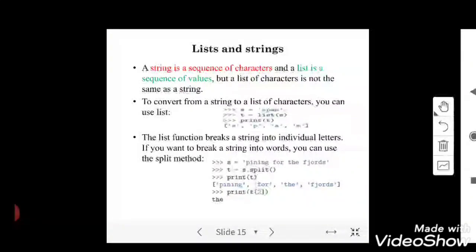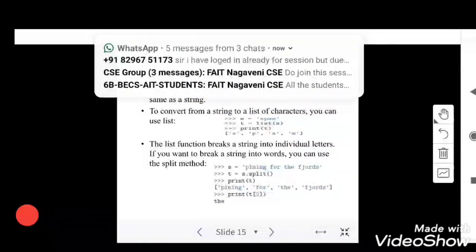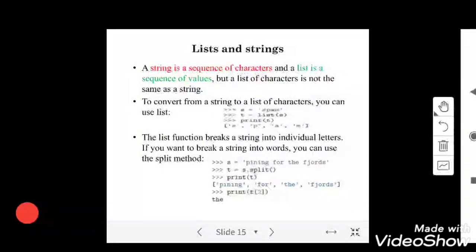So now, what are the things that you can do with a list and strings? As we know, a string is a sequence of characters. A list is a sequence of values. But a list of characters is not the same as the string. And second thing, how to convert from a string to a list of characters? What you can use is list. How to do this?